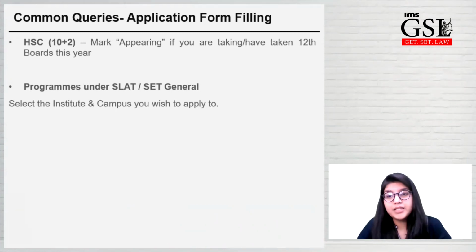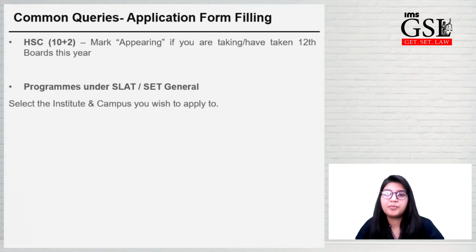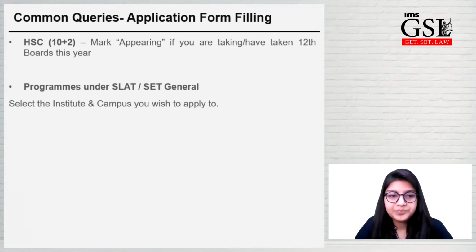For programs under SLAT and SET, you have to select the institute and the campus you want to apply to. For example, if you want to apply to the law program in the Pune campus, you have to select that. If you want to apply to all the 4 campuses, Pune, Noida, Hyderabad and Nagpur, you have to select all the 4 campuses, and your registration fee will increase according to the number of institutes that you select.